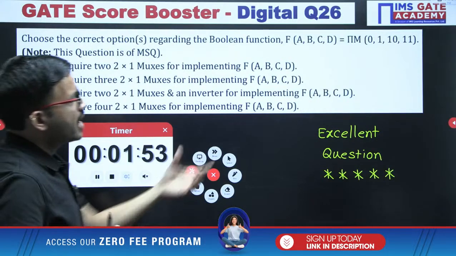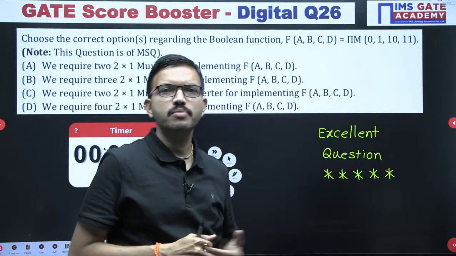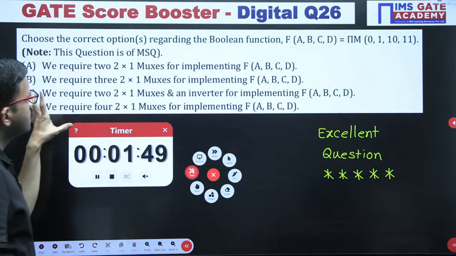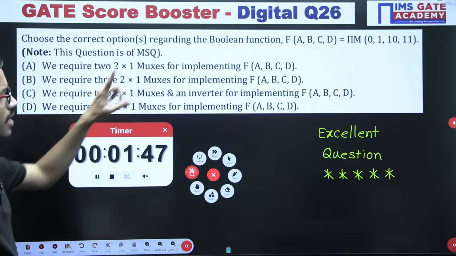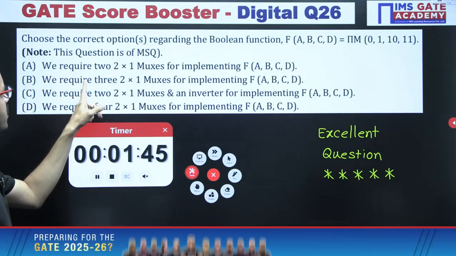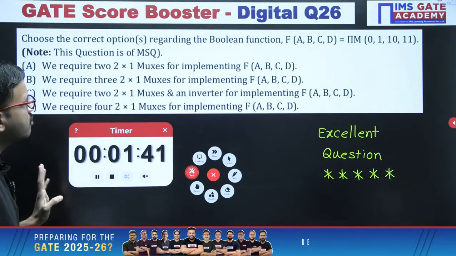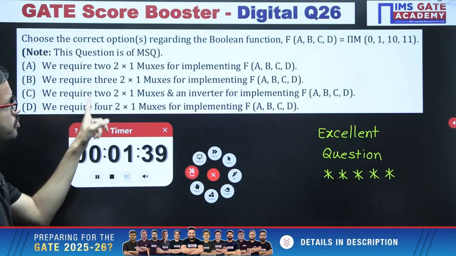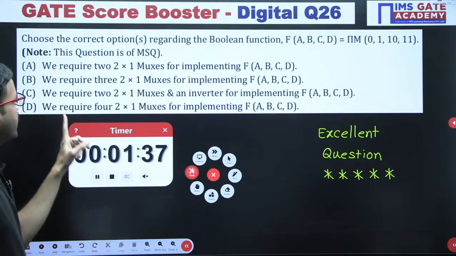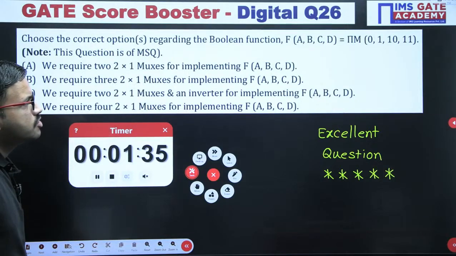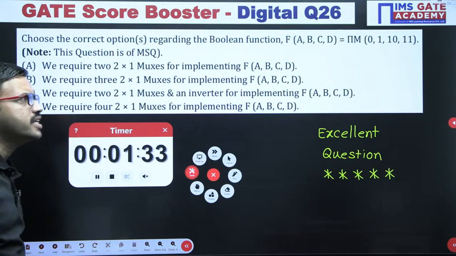Here you are having one Boolean function in pi capital M form, and you are having choices like, in order to implement that particular function, whether 2 2/1 muxes are sufficient, or 3 2/1 muxes are required, or 2 2/1 muxes and 1 NOT gate, and then 4 2/1 muxes. Like that you are having, whichever options are correct that you have to choose.